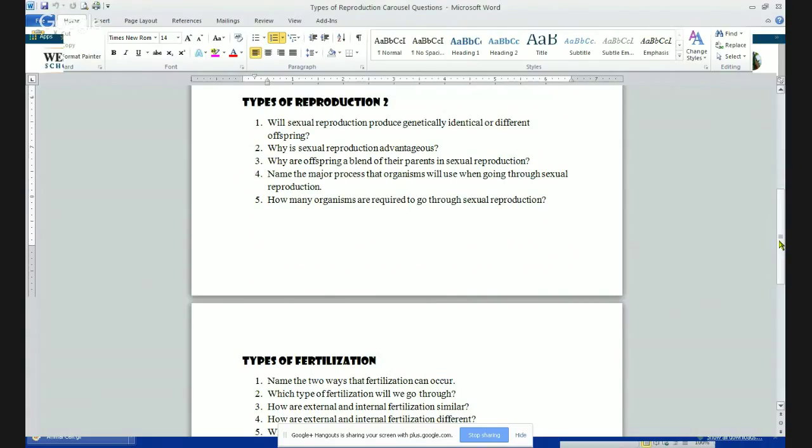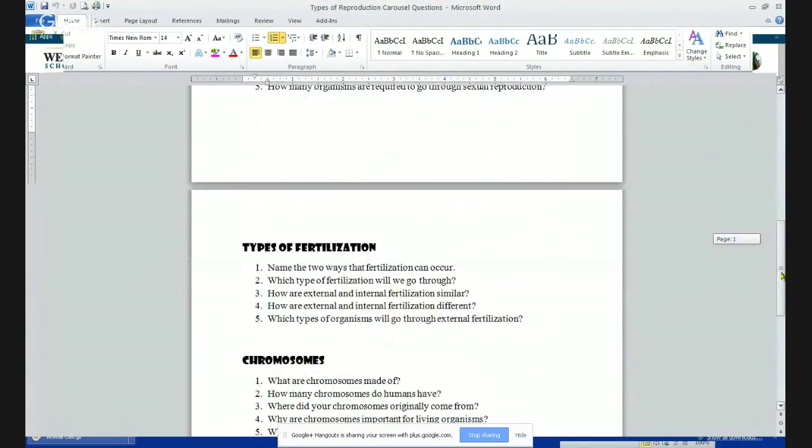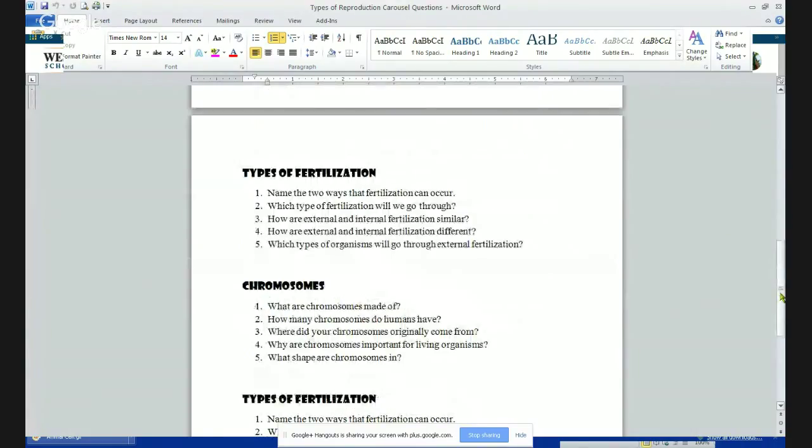Types of fertilization is the next one. 2 ways that fertilization can occur would be internal fertilization and external fertilization. The type of fertilization number 2 that we go through is going to be internal fertilization because the egg cell is fertilized inside the female.